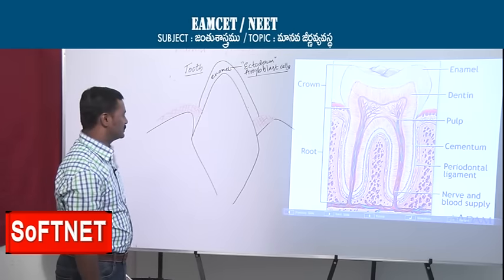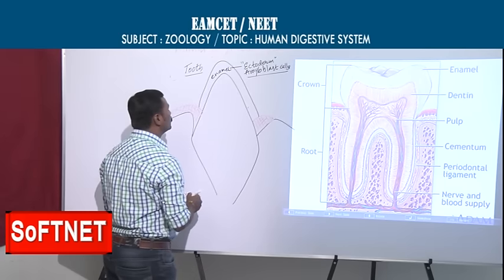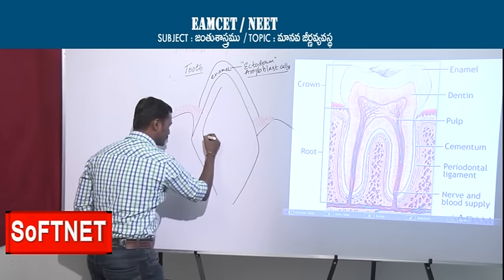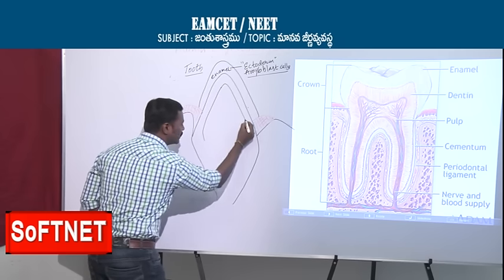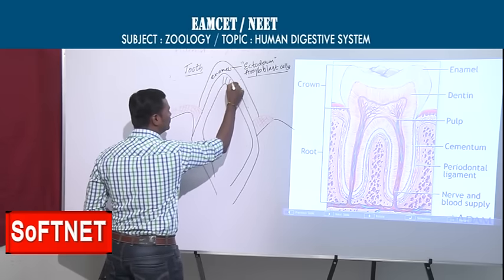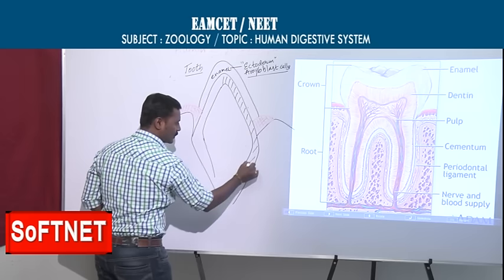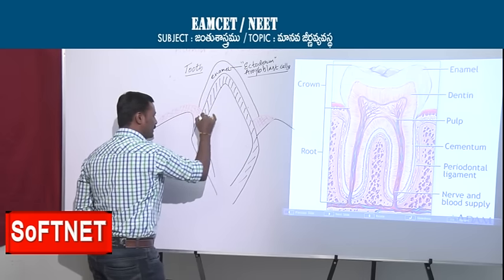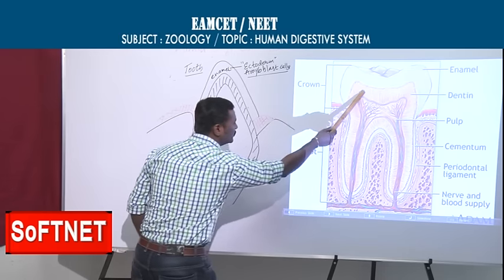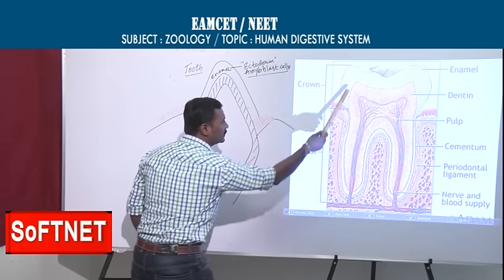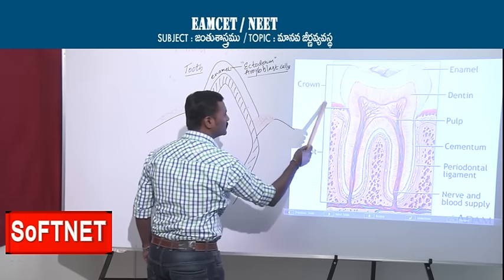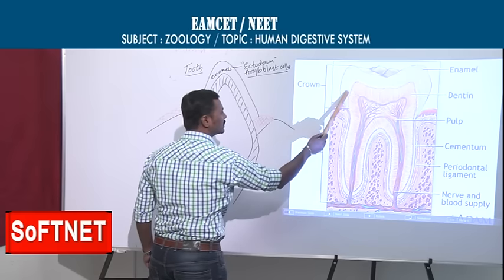Now just below this enamel, there is another hard part. This is dentin. You can clearly see this in the picture. What you are observing is shiny white, and only in the crown region can you see it. That is the crown.